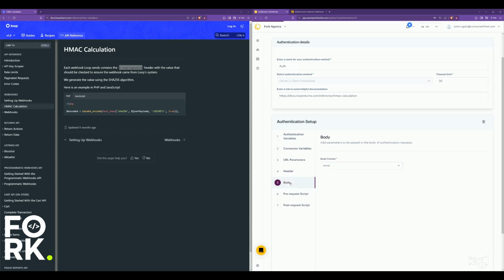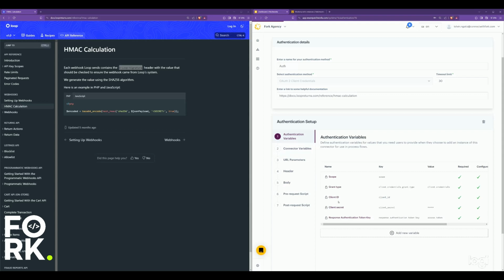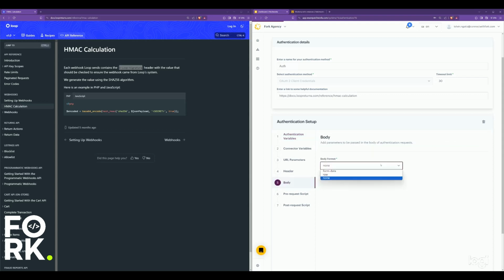Moving along, we go into the body, where we have the algorithm itself, like a script that encrypts the secret. At this point, you have to note that for the variable secret, Patchworks has already populated it as client secret. This will be important to us in a bit. So go to the body, and I'm going to write a tiny script.